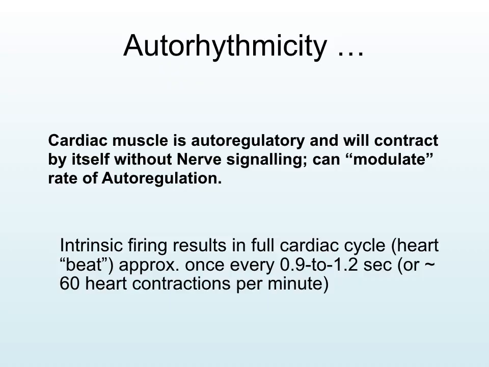Autorhythmicity is an indication that the cardiac muscle is going to contract when it wants to contract. It has an intrinsic firing rate. There's also what's referred to as autoregulation within this, which means that it can fire without the need for neural stimulation. So it's going to function like skeletal muscle in terms of its contraction, but it's not going to function like skeletal muscle in terms of its need to be volitional. It has an intrinsic firing rate, which means that about every 0.9 to 1.2 seconds we get a contraction, which equates to that normal, quote-unquote, heart rate of about 60 to 70 beats per minute.